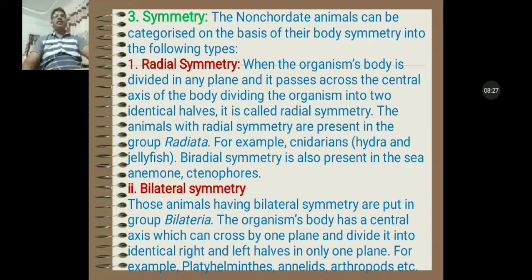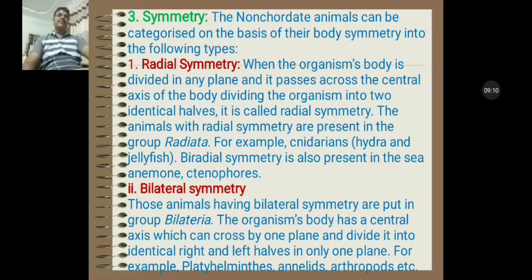Here I would like to say that radially symmetric animals have oral and aboral surfaces, and animals can be identified on the basis of oral and aboral surfaces. It means that animals whose body can be divided into equal halves by any plane passing across the central axis of the body are called radially symmetric animals.